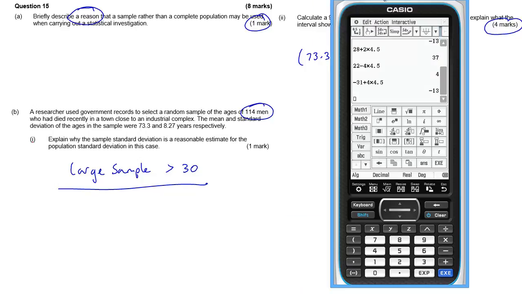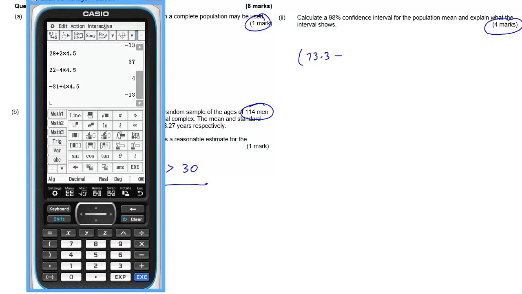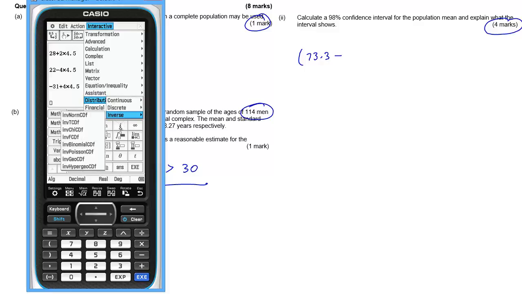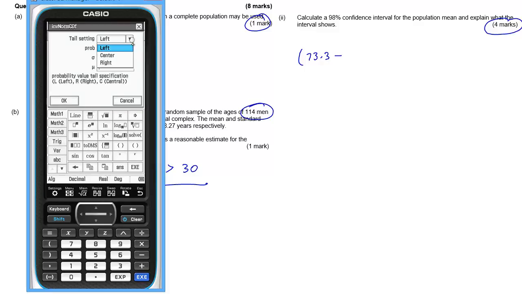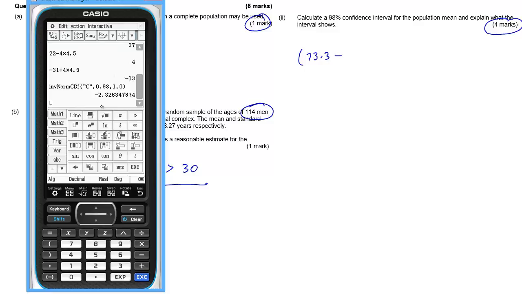Calculate a 98% confidence interval for the population mean and explain what the interval shows. So 4 marks, we need to actually show some work. So that's going to be 73.3 take away. Right, what we need here is the Z value for 98%. So if we go in here and go for center, and a probability of 0.98. Remember, this is standard normal at the moment.